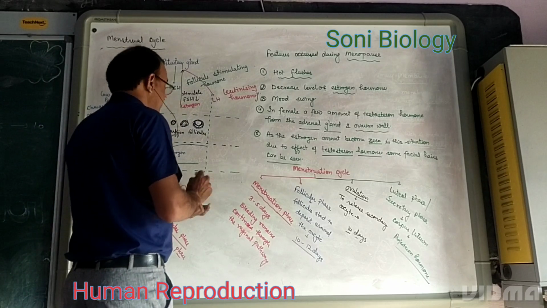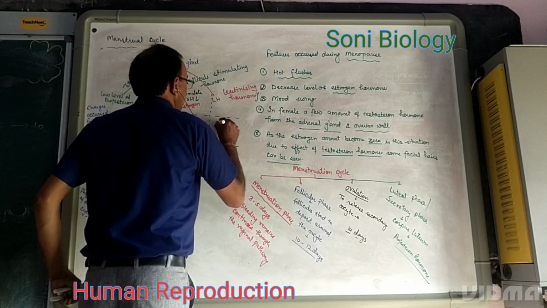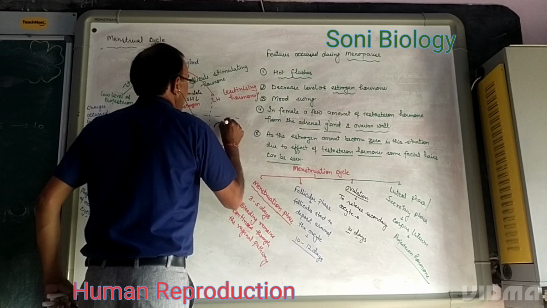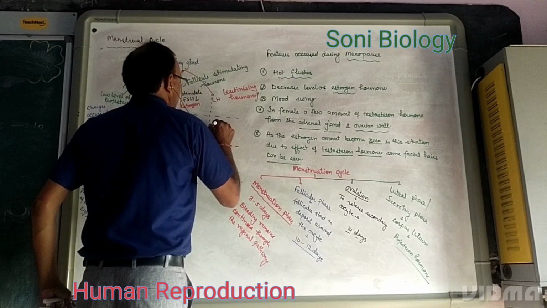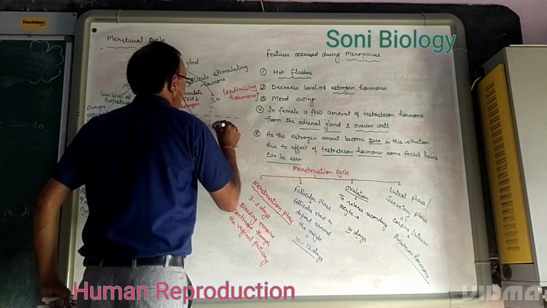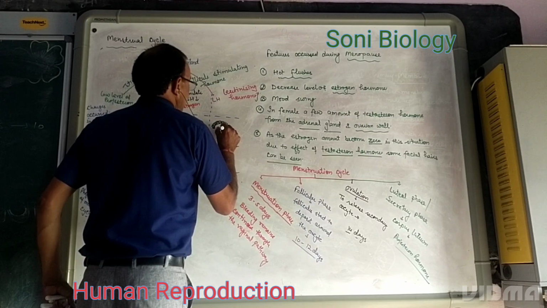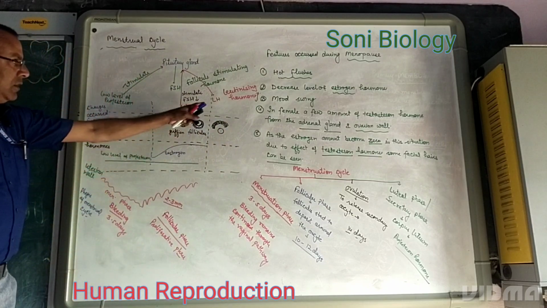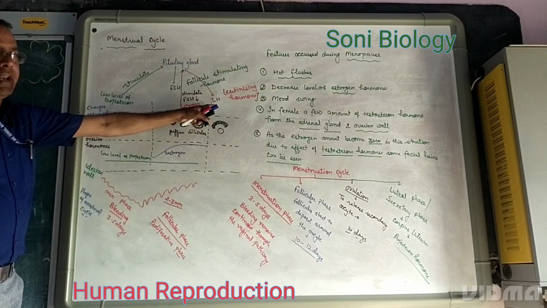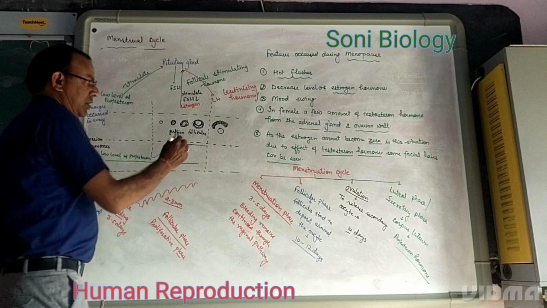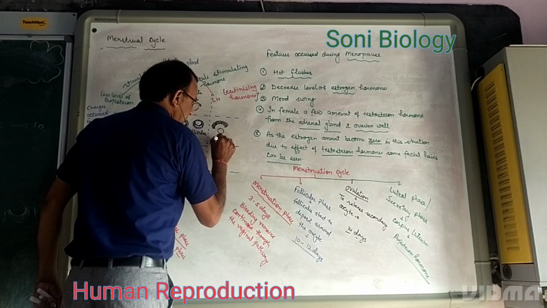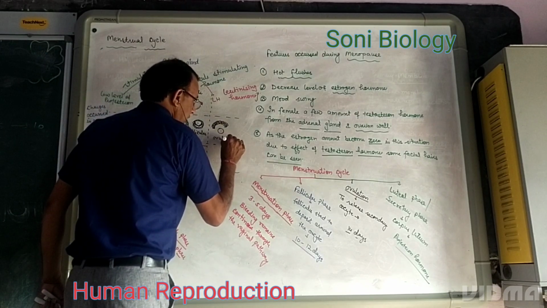It means the waste material which remains inside the ovary after the release of an egg. Due to the influence of LH, luteinizing hormone, the egg is released and this is called ovulation.